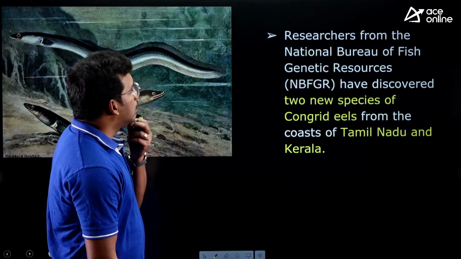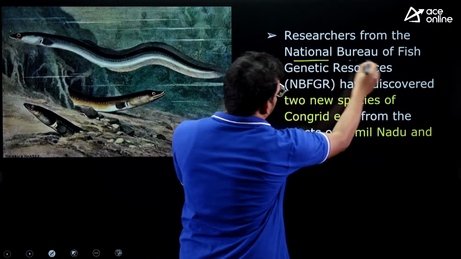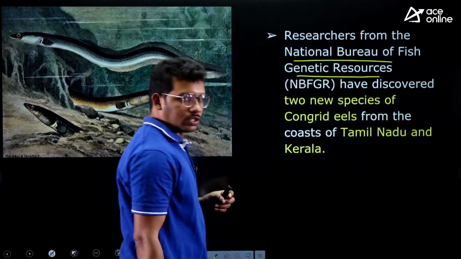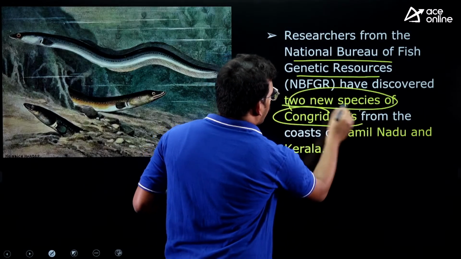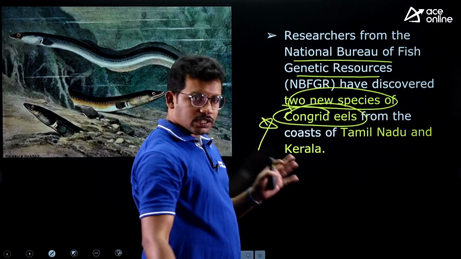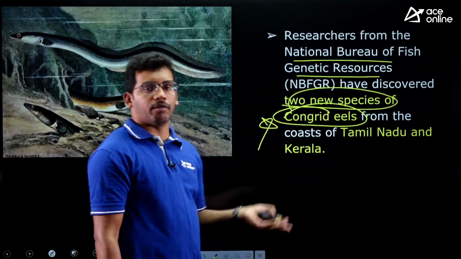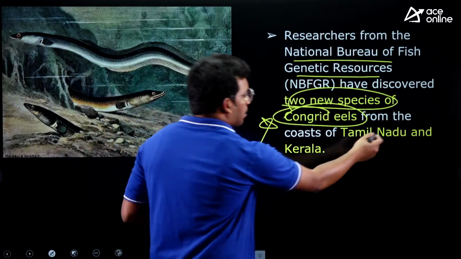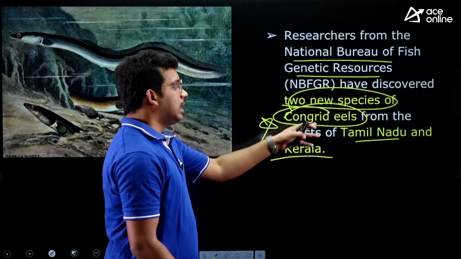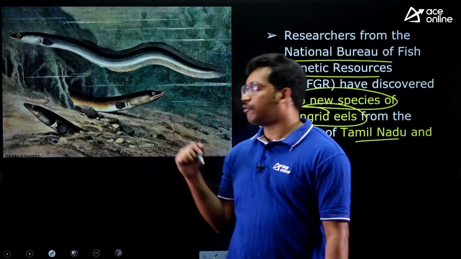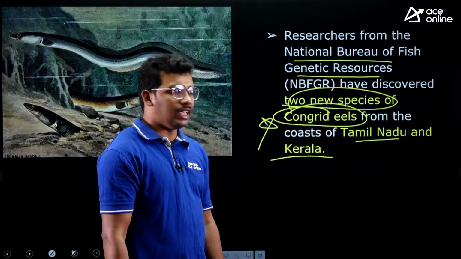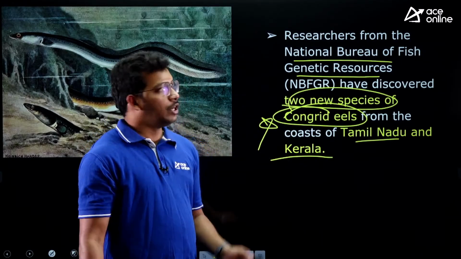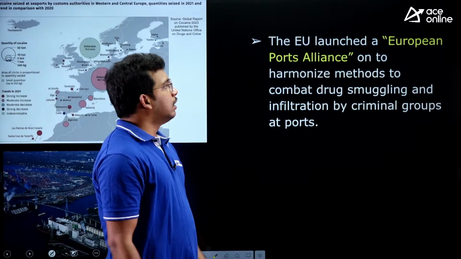Next one, researchers from National Bureau of Fish Genetic Resources have discovered 2 new species of congrid eels. So this is important, from where the discovery has happened, from Tamil Nadu and Kerala regions. Eels are nothing but fishes, a type of fishes. So they have discovered the new type of congrid eels from Tamil Nadu and Kerala. So this is a pointer to remember.